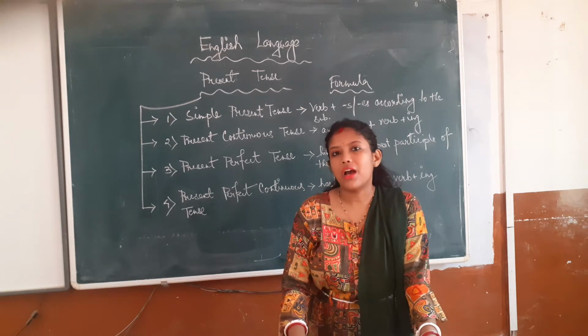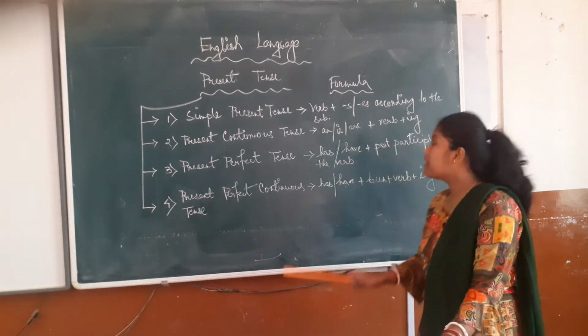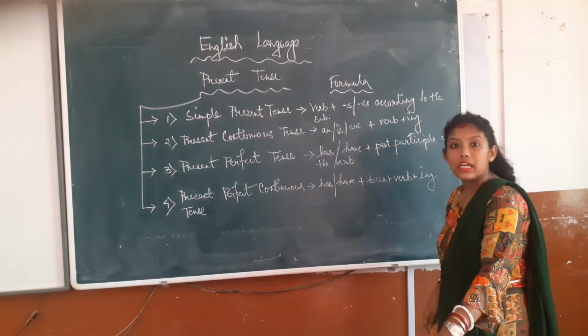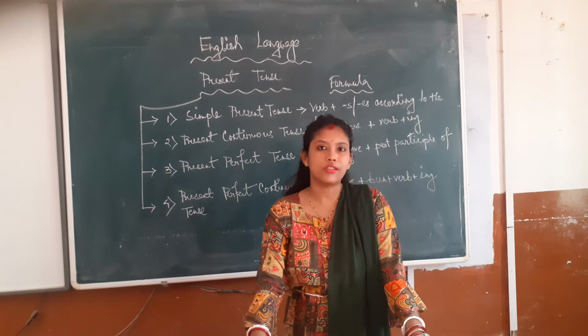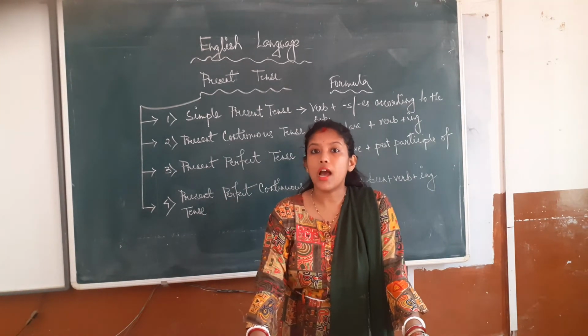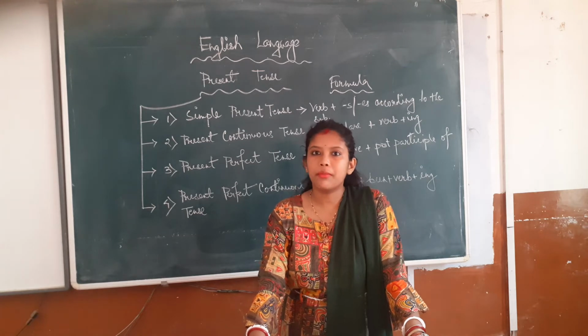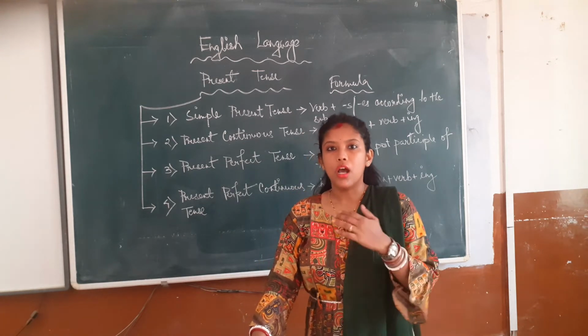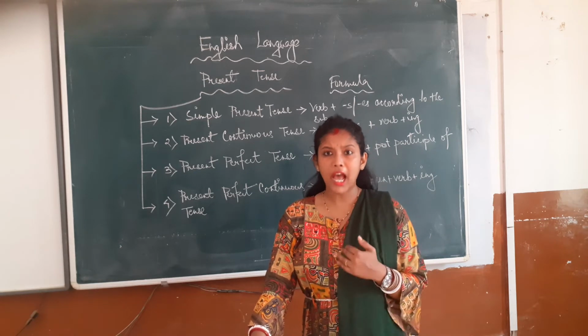Now we have to know the formula, and the formula I have written is word plus s or es according to the subject. It is important that according to the subject we have to add either s or es. Now if I say I, बेटा I के साथ हम लोग word में कोई s और es नहीं लगाते. For example, I go to school, I teach, I dance.